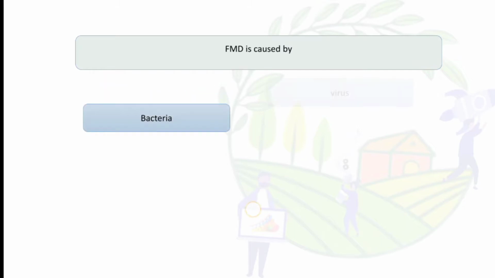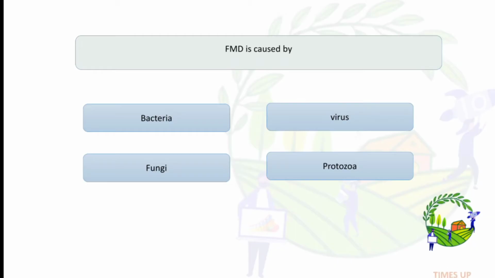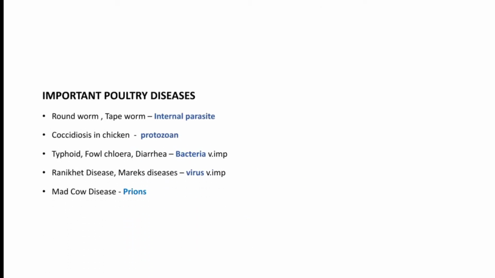FMD is caused by, so the answer is virus. These are the poultry diseases: roundworm, tapeworm, internal parasite, coccidiosis in chicken, that is protozoan; typhoid, fowl cholera, diarrhea as bacterial diseases; Ranikhet disease and Marek's disease, virus diseases; mad cow disease.